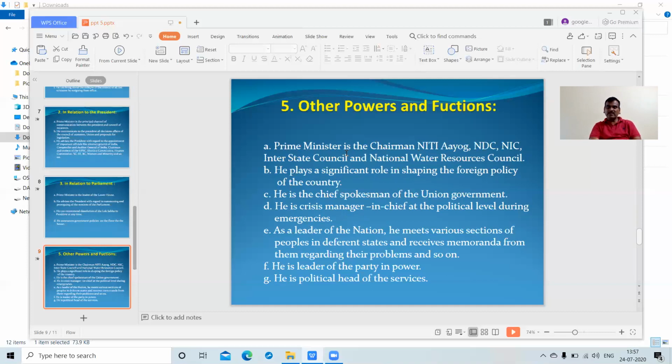Actually, the chairman of the Planning Commission was the Prime Minister, and the deputy chairman was a non-politician.